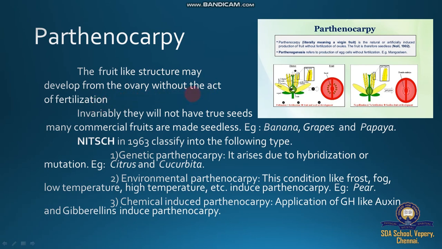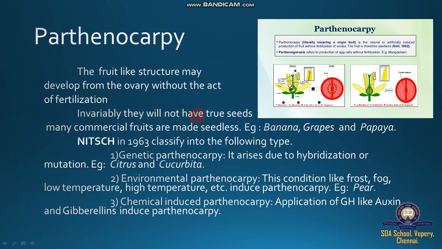So, with failure of fertilization or pollination, the plants directly develop fruits. These are called parthenocarpic fruits. Examples are tomato and citrus, then guava, pineapple, banana, seedless grapes. So, what is parthenocarpy? The fruit-like structure may develop from the ovary without the act of fertilization.